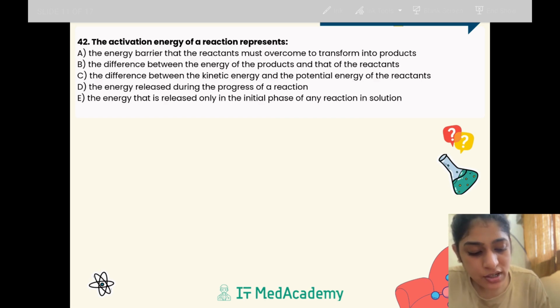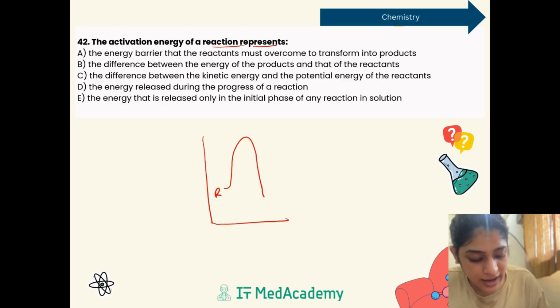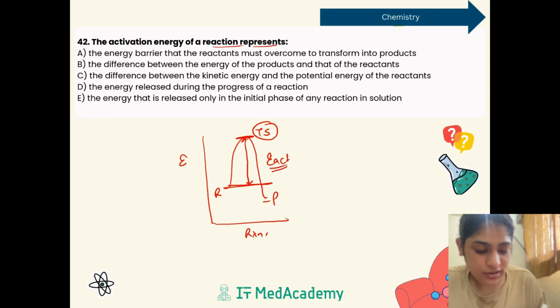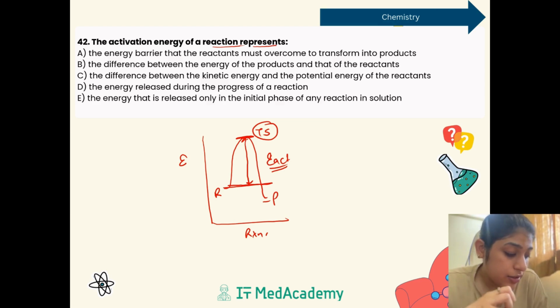Next, the activation energy of the reaction represents. So we know that when a reactant is there and when we go towards the products, right, a certain transition state comes, and here is the reaction coordinate. Here we get a certain energy which is known as the activation energy. Even in the previous year questions, you can see questions on catalysts have come, questions on activation energy have come, right? Similarly, even rate of reaction questions have come from chemical kinetics in your previous year question papers. If you look into the past 2 years' question papers, rate of reaction questions have been there, but this time they have given a very simple, very moderate question on the activation